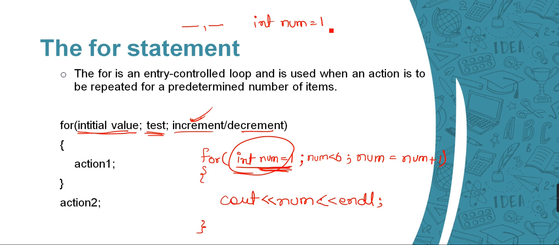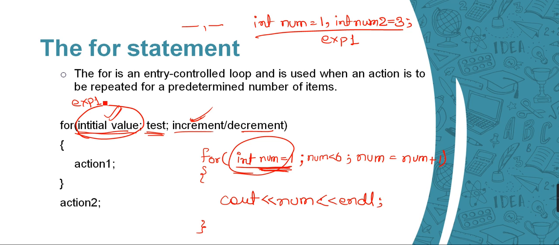In that case, what can I do? This is the only space where I can initialize values. So I will write a comma and then take another variable, int num2 equals 3, suppose. And then I can apply a semicolon here. So this will be termed as expression 1 only, because we only need to initialize values in our expression 1.